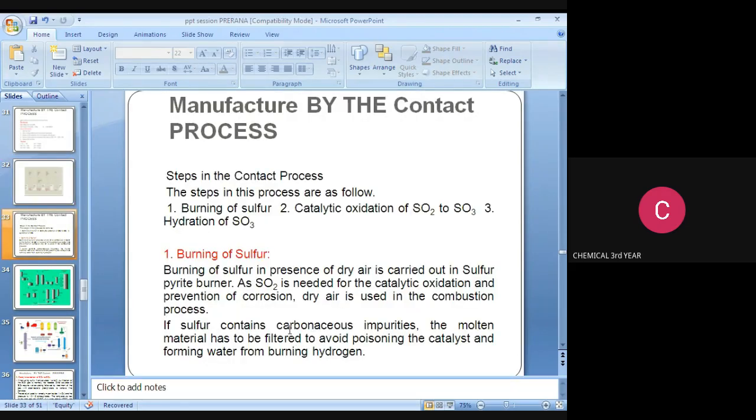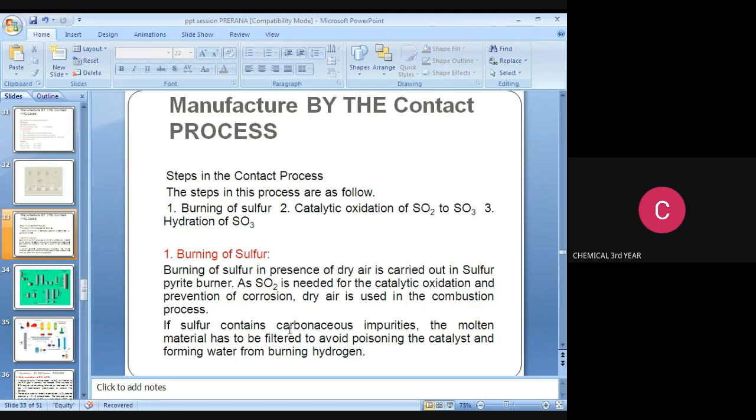So the process description. There are 3 steps in the production of sulfuric acid using the contact process. Note it down, this is a very important question for GATE exams. First step is burning of sulfur. Second step is catalytic oxidation of SO2 to SO3. And third step is hydration of SO3.